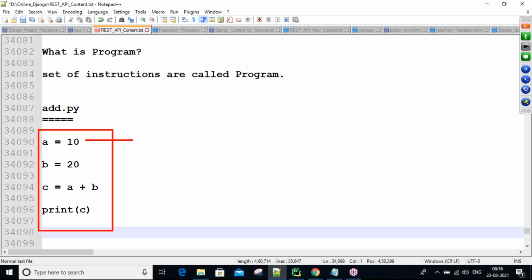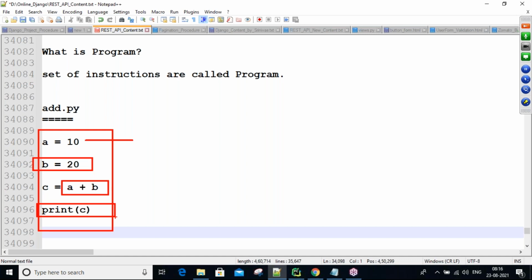In this instruction, what happens? The value 10 is stored and assigned into variable a, and the value 20 is assigned to variable b. Next, we perform the addition of a and b, assign that result to variable c, and then display that result on the Python console. Every line has its own meaning. So the group of instructions we call one program, add.py.